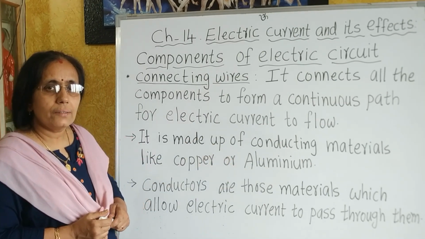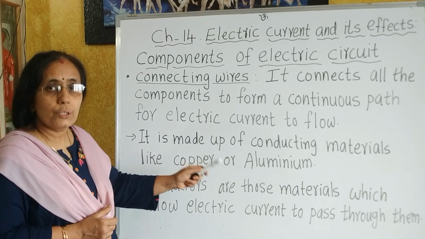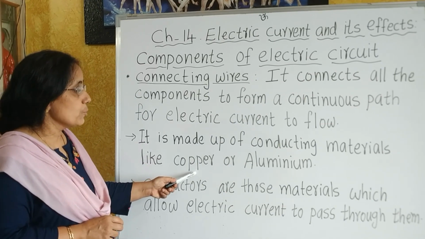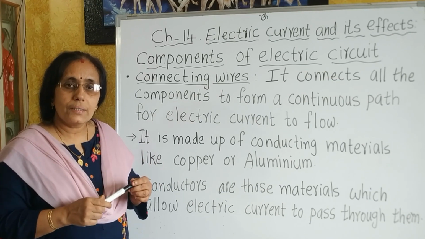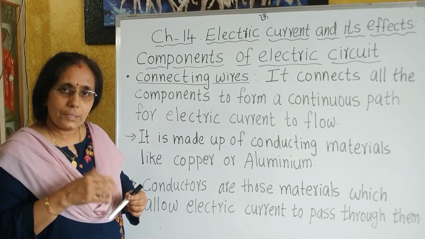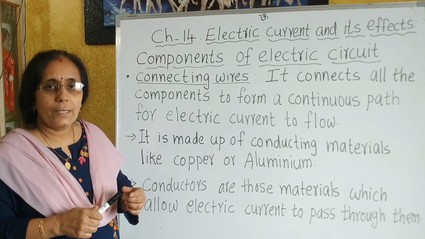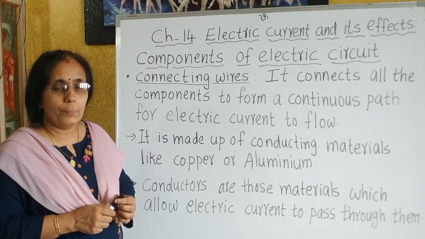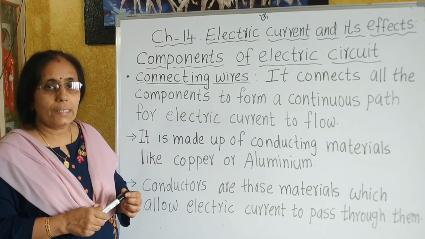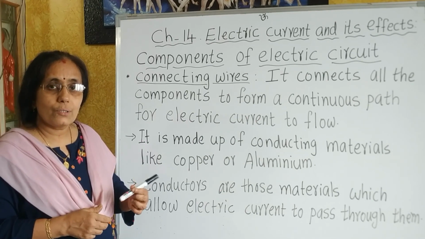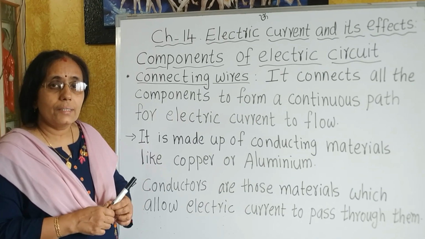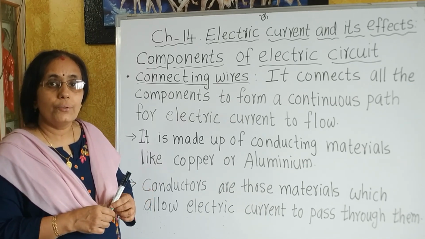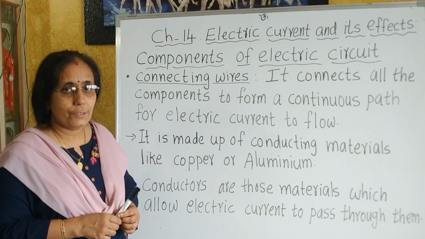So, what is meant by a conductor? Conductors are those materials which allow electric current to pass through them. Then, why do we use copper? Because copper is one of the best conductors next to silver, and also it is comparatively cheaper. You know that silver is a very expensive metal that we cannot use in our practical life for electrical connections because of its cost. But copper is one of the best conductors and also comparatively cheaper. Therefore, we use copper in electrical connections.